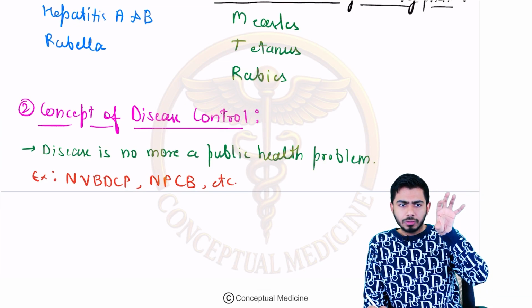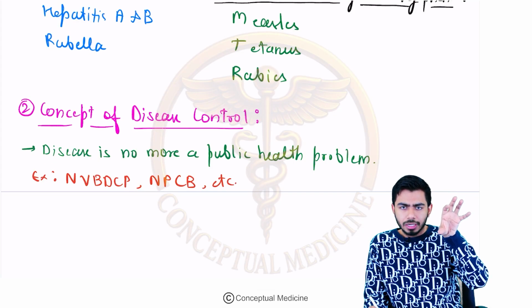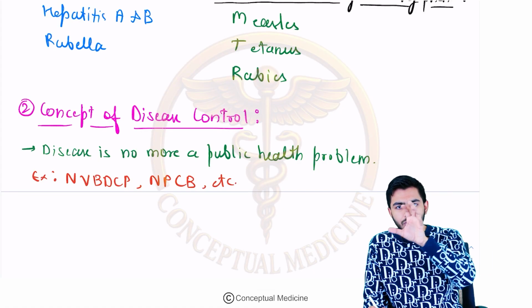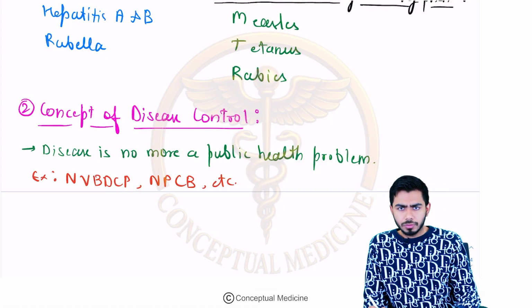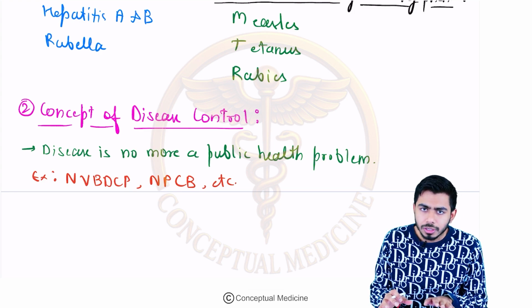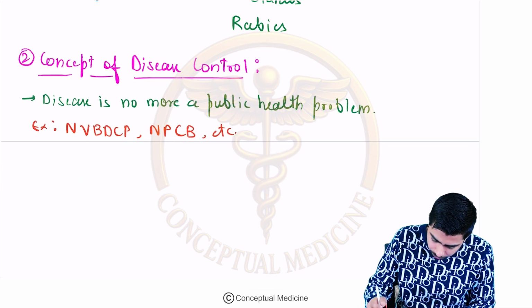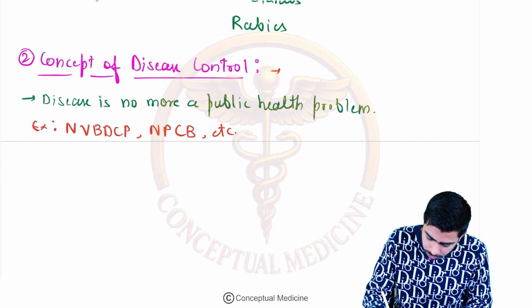So first of all, we find out what causes the disease. Then we talk about the control of the disease, which we are talking about now. So first is the control phase. Then we talk about the elimination phase. So this is the control phase, guys.